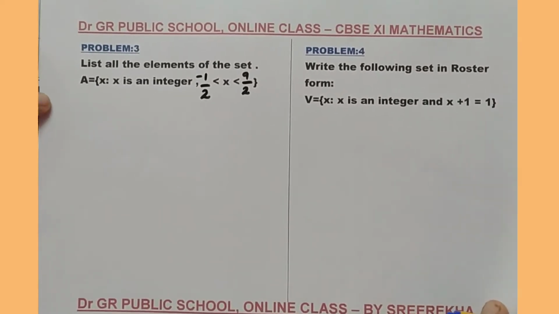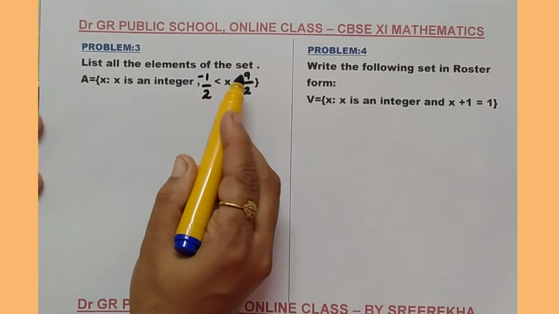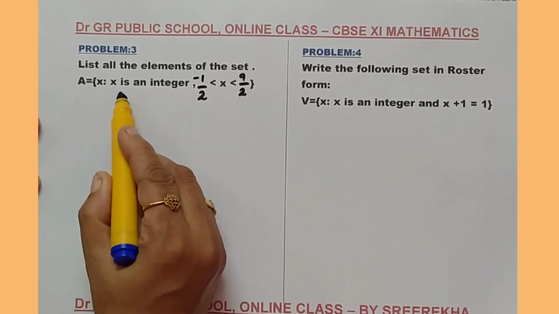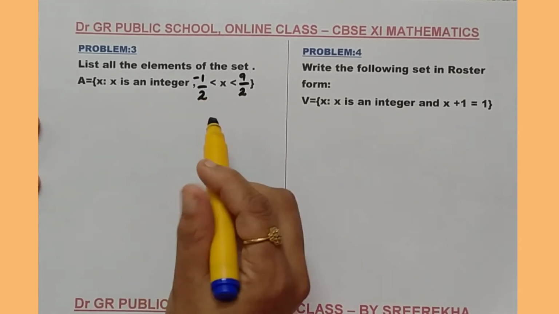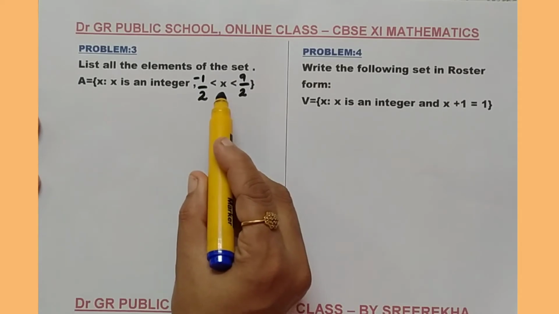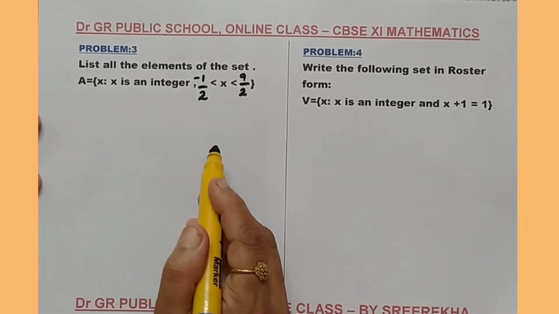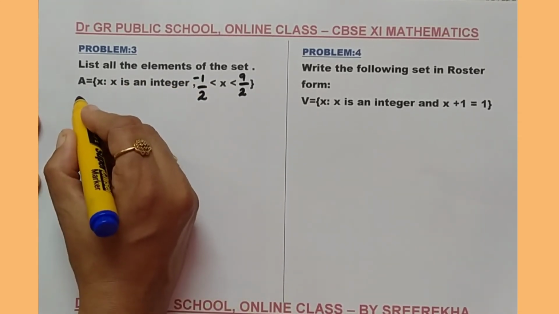Okay, come with problem 3. List all the elements of the set. A equals set of all x such that x is an integer, but the condition given is that minus 1 by 2 less than x less than 9 by 2. Two conditions are given in the question. You need to write all the elements in a roster form.